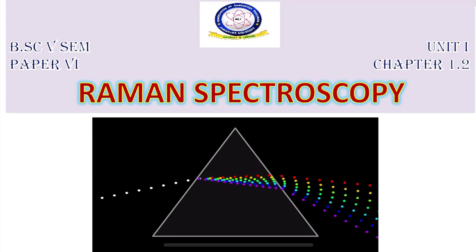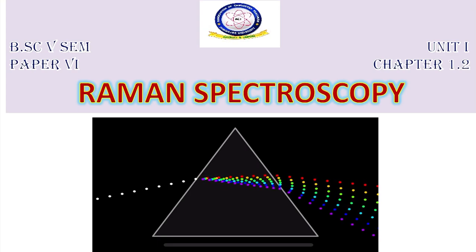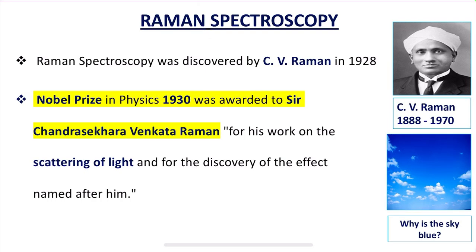And Raman spectroscopy is based on the Raman effect. So what is meant by the Raman effect? Before understanding that, let us have a brief introduction about the man who is behind this Raman spectroscopy. As we all know, we are very proud to say that C.V. Raman is the man behind the discovery of Raman spectroscopy. In the year 1928, C.V. Raman discovered the inelastic scattering of photons from the molecules such that they are excited to higher levels, known as Raman scattering or the Raman effect.